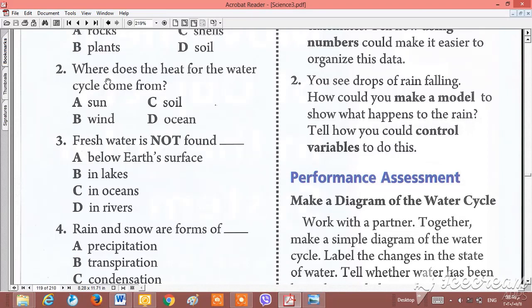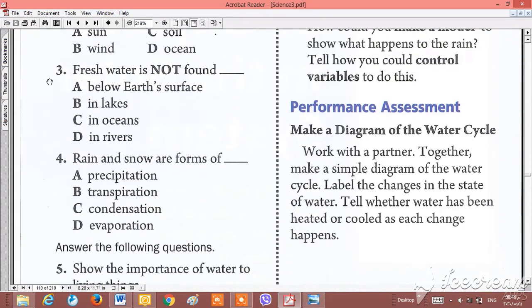Question 2. Where does the heat for the water cycle come from? When the dash hits the ocean. What is the thing that hits the ocean to make the water become evaporation? Sun, soil, wind, ocean. Of course it is the sun.